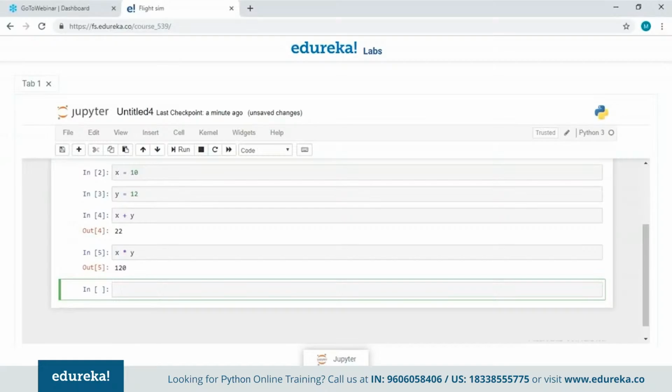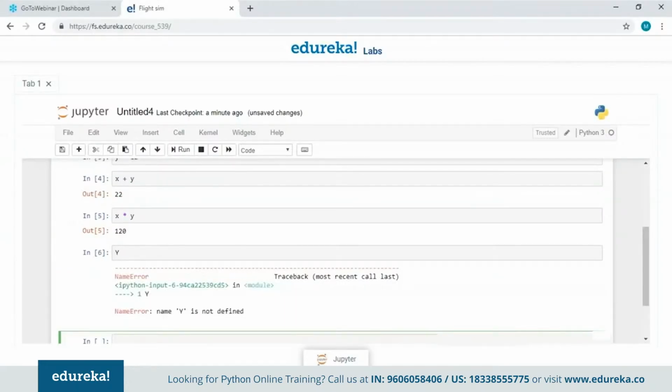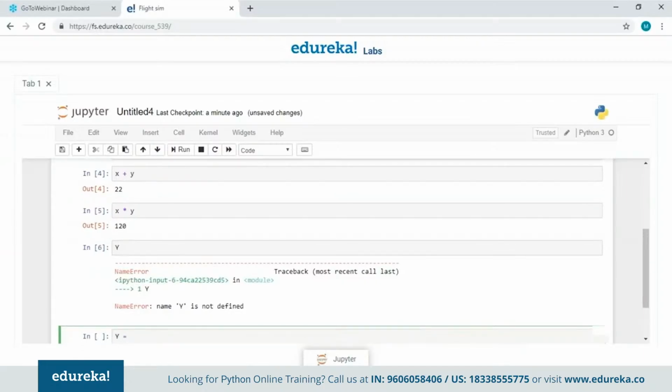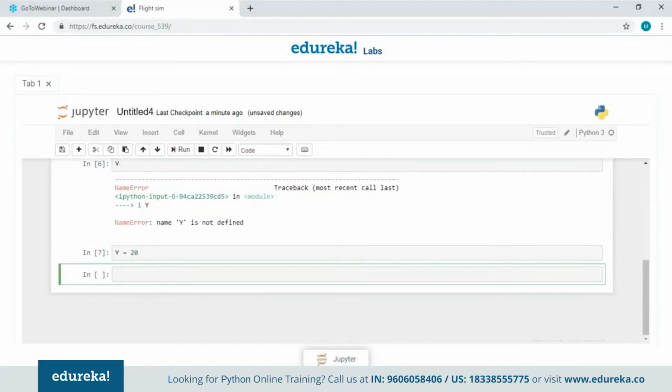There's one more thing I want to tell you about variable declaration. That is, variables in Python are case sensitive. Meaning, an uppercase letter here is not going to be the same as a lowercase letter. They're going to be two different variables. Let me show you. It is showing another error which says name y is not defined, because we have not assigned a value to an uppercase letter Y. Let me give it 20. So we have declared two variables here, a lowercase y and an uppercase Y, which are two different variables. So we have understood how we declare a variable.